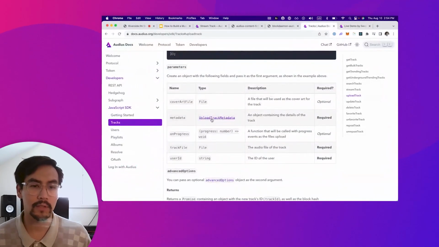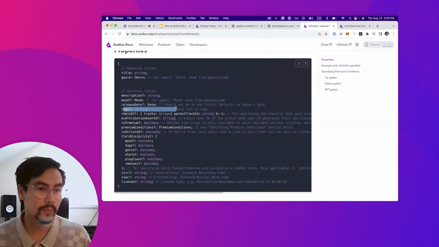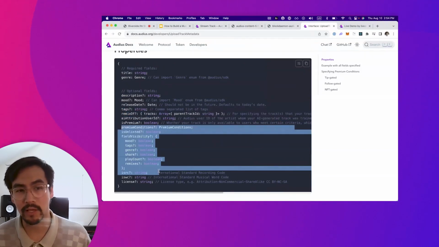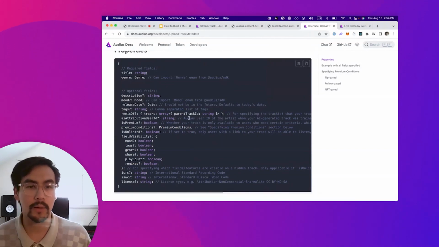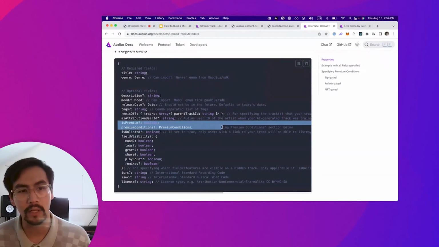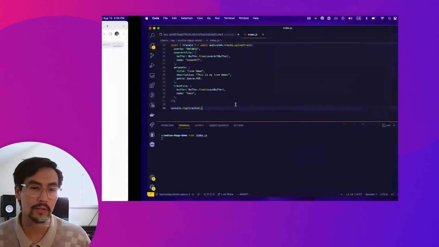And when you go ahead and do these upload things, there are a bunch of other metadata options that you can provide. Anything from the mood, as we mentioned before, the specific release date, any tags, whether it's a remix of something else, whether it's AI attribution, and so on and so forth. Using all these options, we can build towards this world where artists are really able to control their entire destiny and how people are able to consume these things, looking at stuff around visibility, whether tracks are premium and require users to take certain actions to be able to stream them, and so on and so forth.